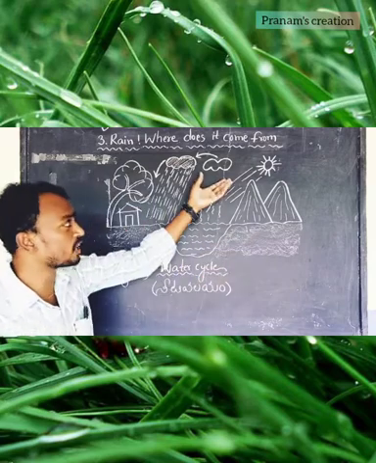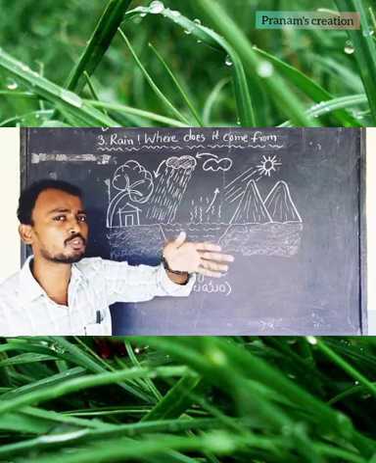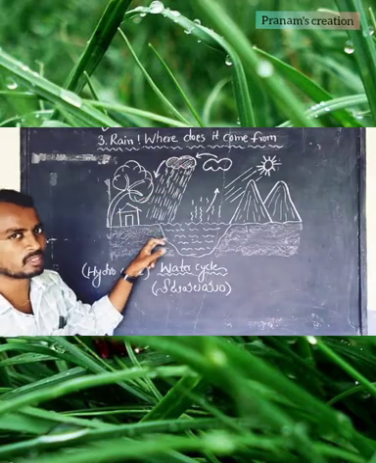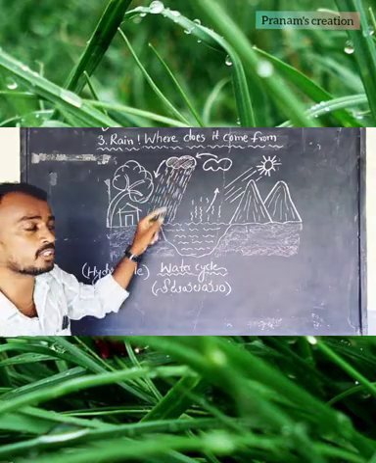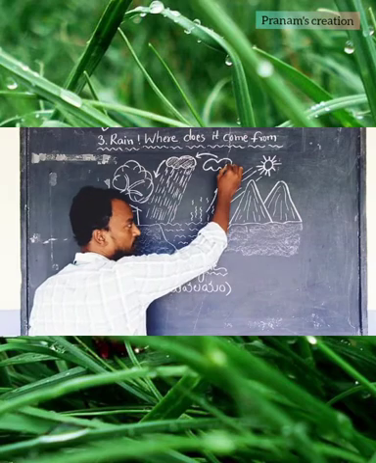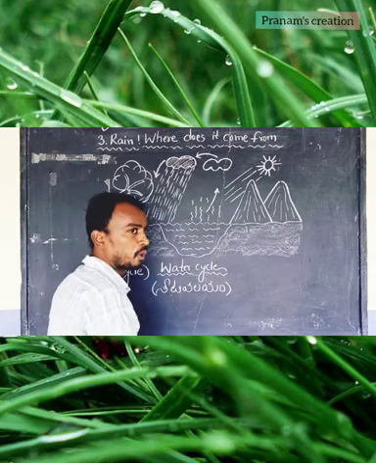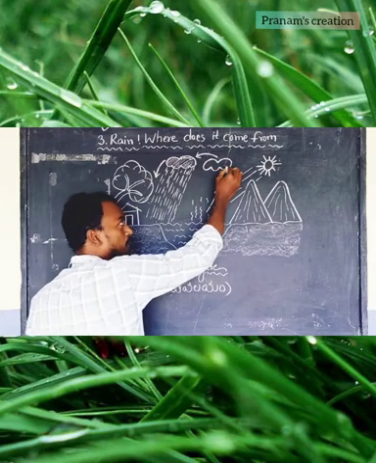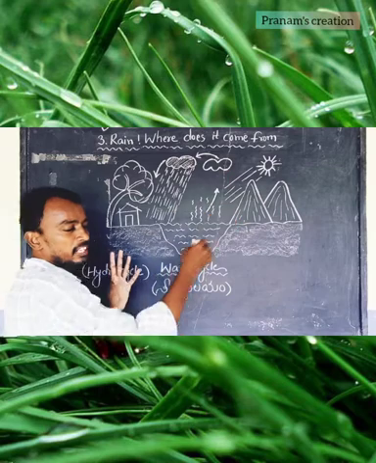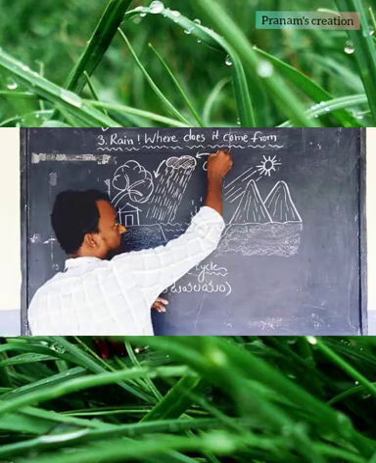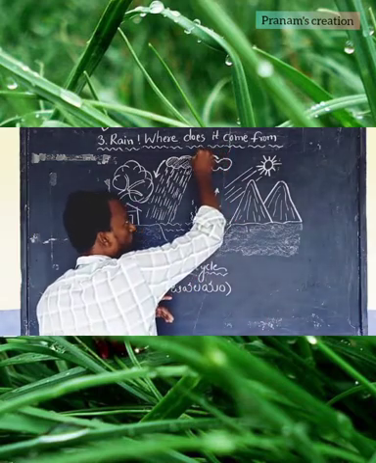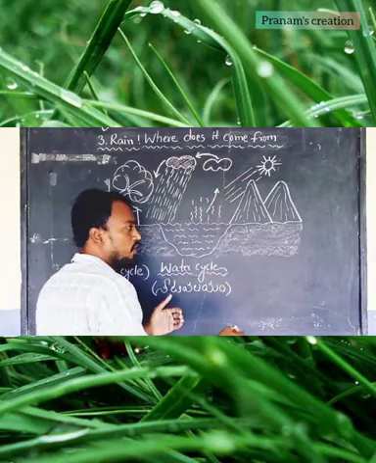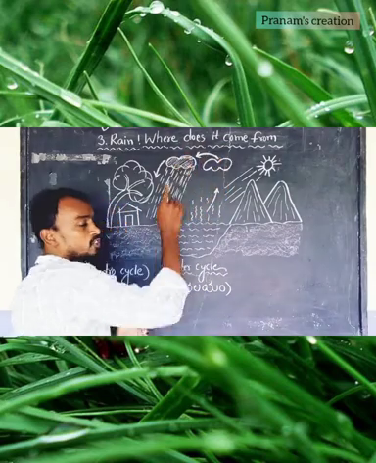So when it is unable to bear that weight, at that time it sends the water down. So here one more process is conducted by the cloud. This is the water vapor, yes or no? Because the water vapor which came from the water formed the clouds. This water vapor, due to the cool climate provided by the trees and climate condition, changes from water vapor to water again. The process of conversion of water vapor to water is called condensation.